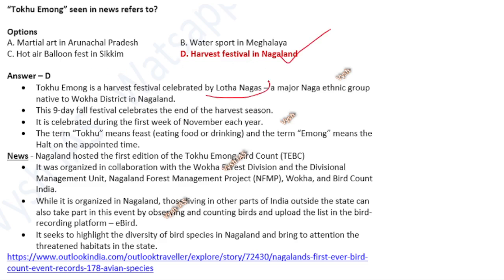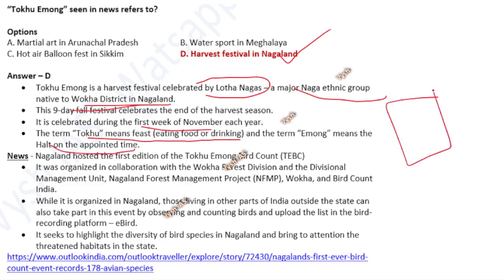It is celebrated by the Lotha Nagas, a major Naga ethnic group in this district of Nagaland. It's a 9-day festival in the harvest season, held in the first week of November. Toku means feast, eating food or drinking, and Among means halt at the appointed time. So they have a harvest time, and they are having a feast with a celebration. It is organized in collaboration with the local administration and forest division. People from different parts of the country come there to see the unique birds.